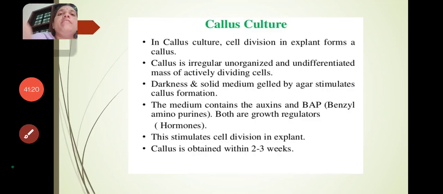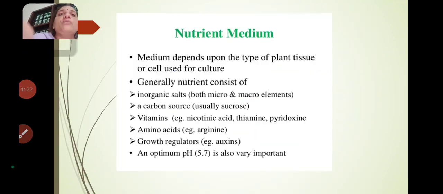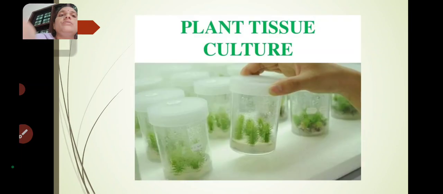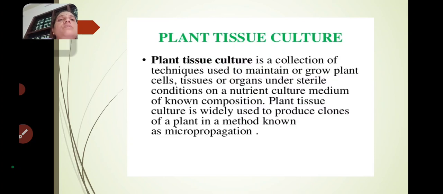This is a brief discussion about plant tissue culture. Here in the slide you may see the raised plantlets. So what is plant tissue culture? It is a collection of techniques used to maintain and grow plant cells, tissues or organs under sterile conditions on a nutrient culture medium of known composition.